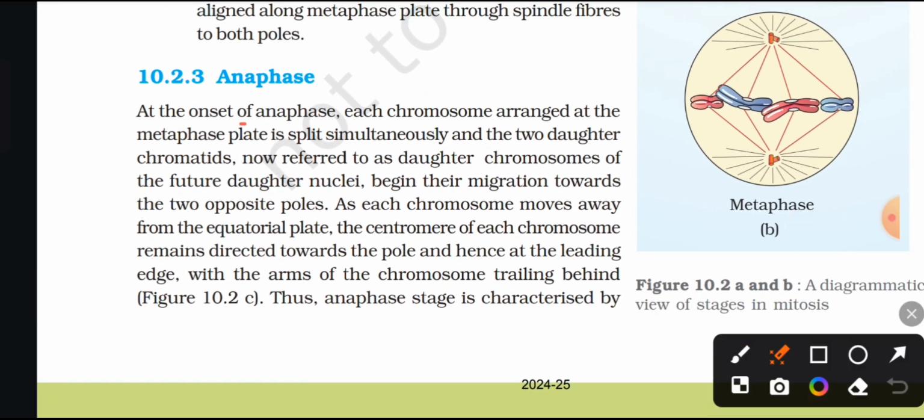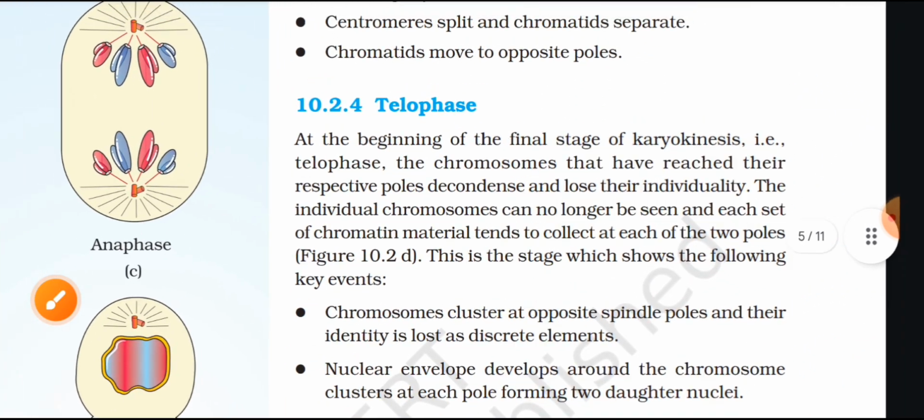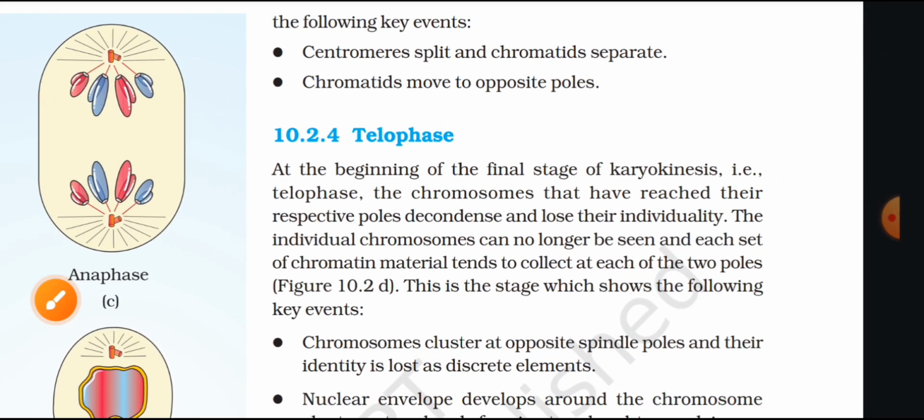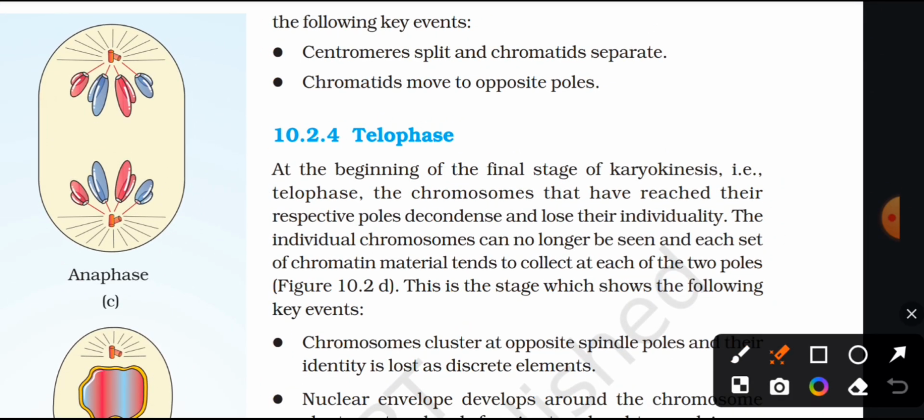Anaphase. At the onset of anaphase, each chromosome arranged at the metaphase plate is split simultaneously, and the two daughter chromatids, now referred to as daughter chromosomes of the future daughter nuclei, begin their migration towards the two opposite poles. As each chromosome moves away from the equatorial plate, the centromere of each chromosome remains directed towards the pole and hence at the leading edge, with the arms of the chromosome trailing behind. Thus, the anaphase stage is characterized by the following key events: centromeres split and chromatids separate, chromatids move to opposite poles.